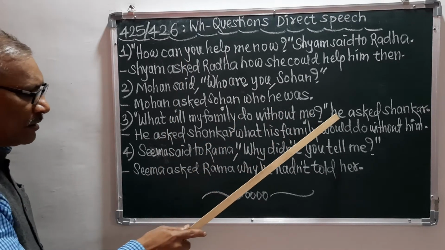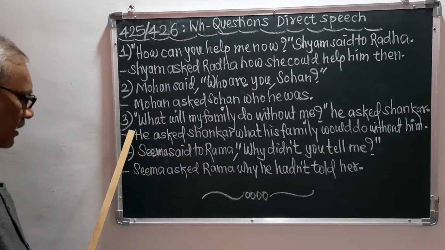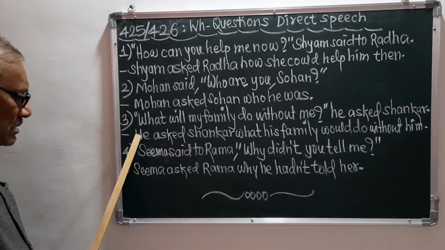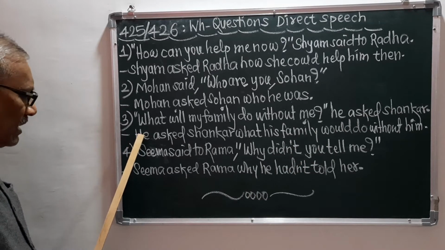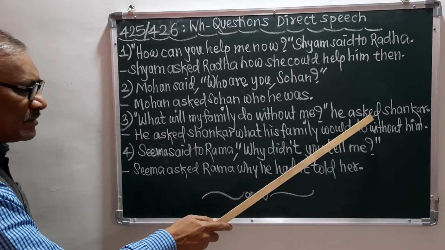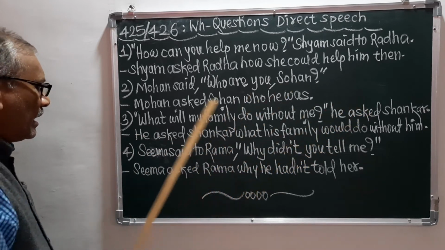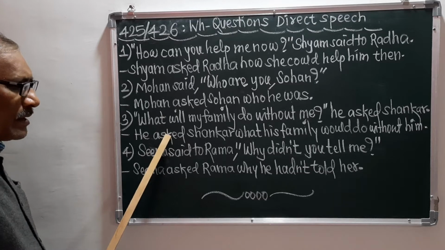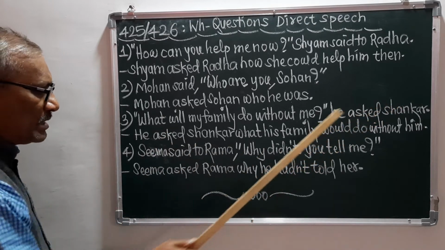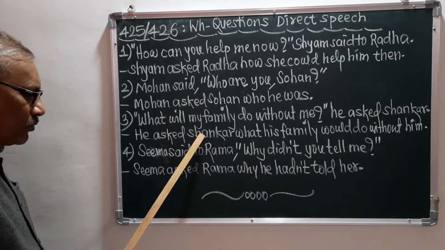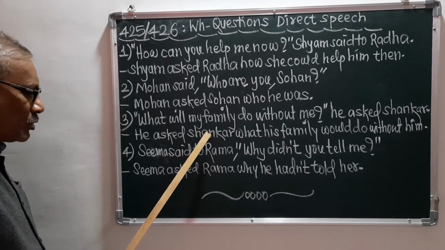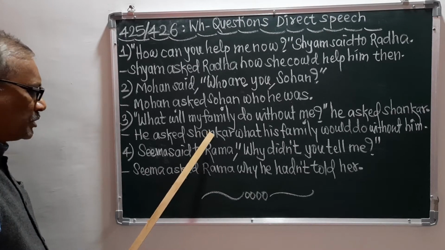So I have taken he asked Shankar. Here he is the speaker, so it has been taken as it is. Then asked is ready-made, so I have taken asked as it is, and Shankar is the listener, so I have not made any change in Shankar.